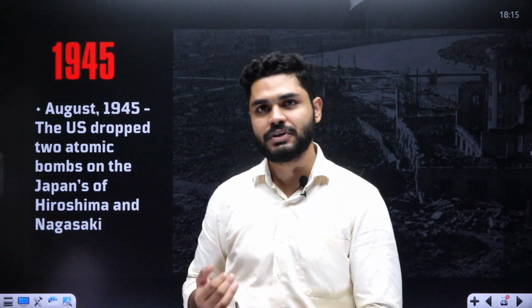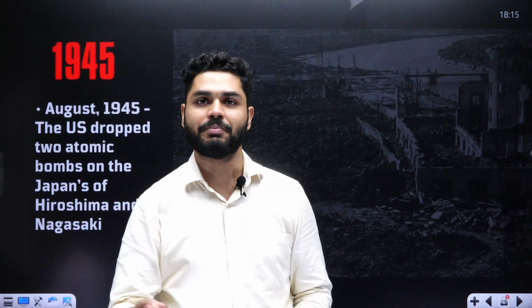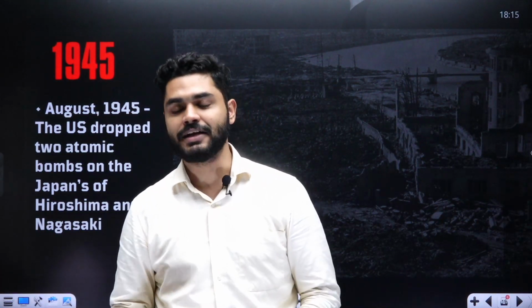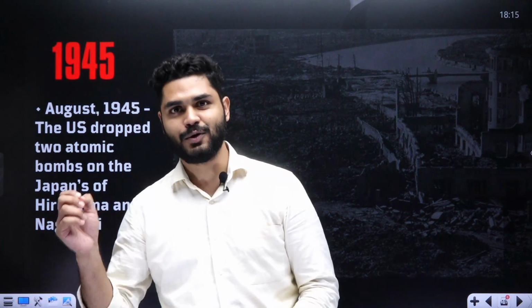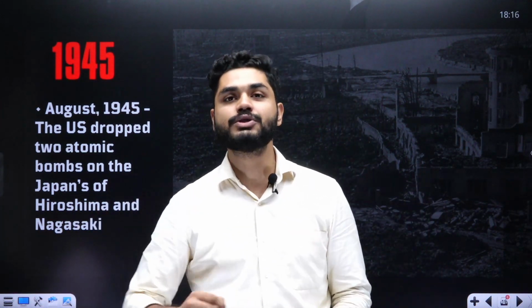After this, millions of people had died, and with the bombing of Japan, World War II ended. But with the end of the Second World War, now there was a question that who is going to rule the post-war era.